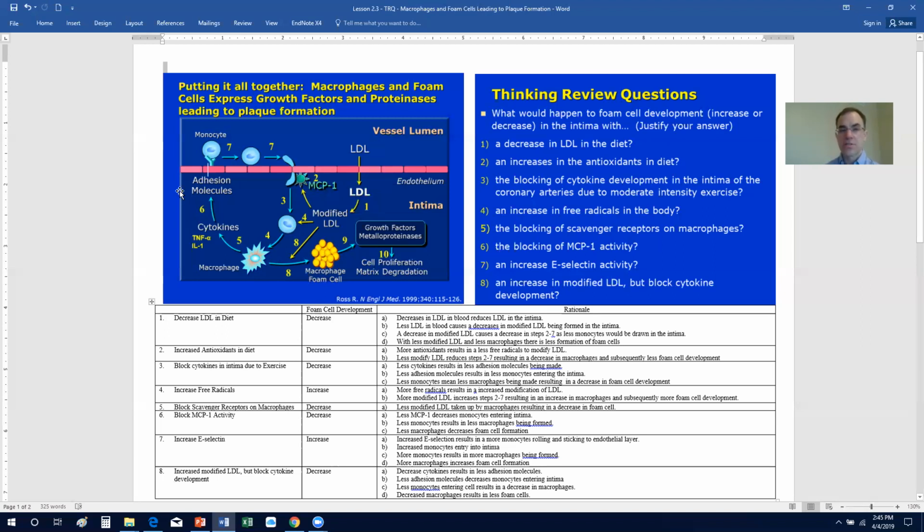All right, so this is just an overview of what happens, again, at the various scenarios that might cause foam cell development to increase or decrease, and then the rationale. Again, this is a very important one. I'd recommend that you practice this several times until you have a good understanding, because these are the types of questions you'll see on the exam. And frankly, they're also the type of questions that provide a little bit more real-life scenarios to them. So as we go throughout the course, take advantage of these thinking review questions, review them, and make sure that you have a good understanding of them.